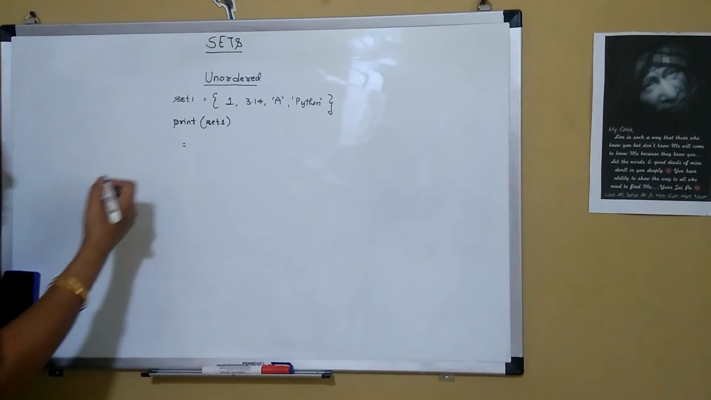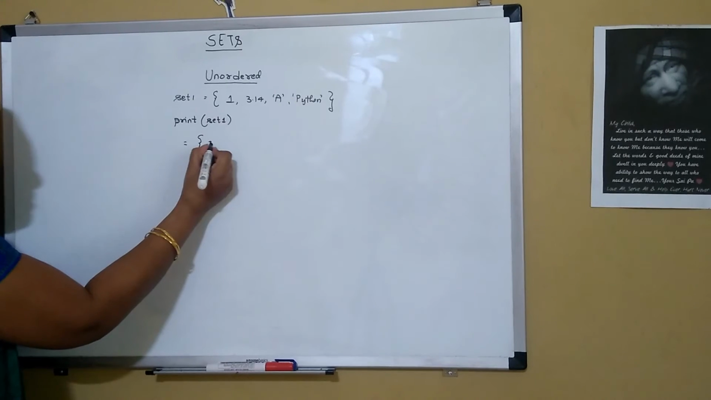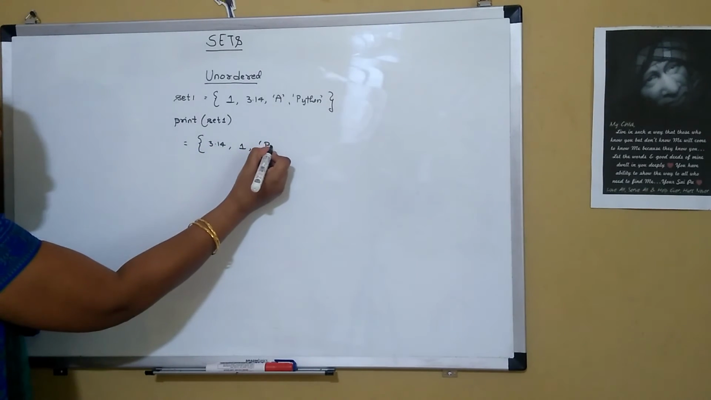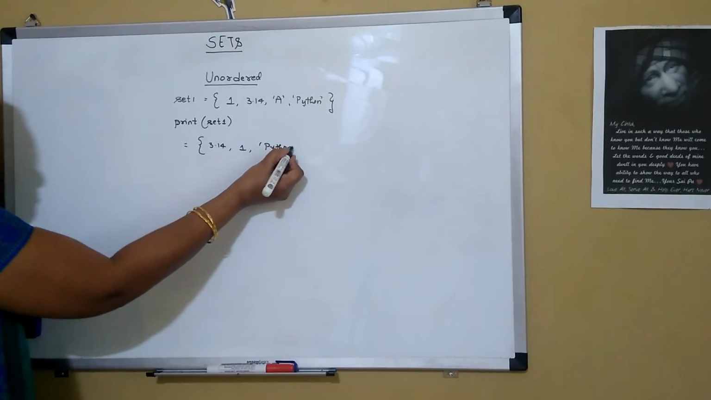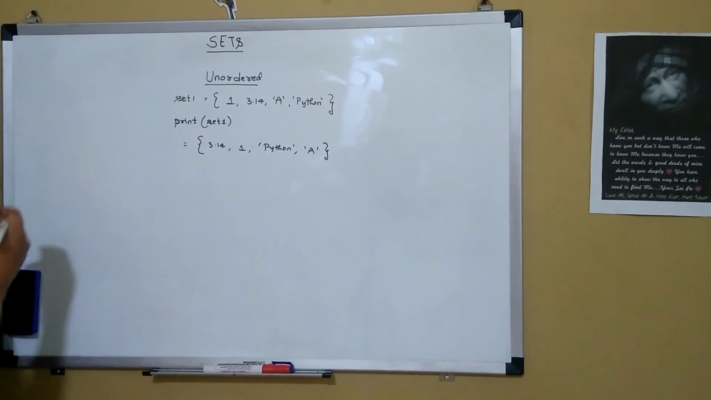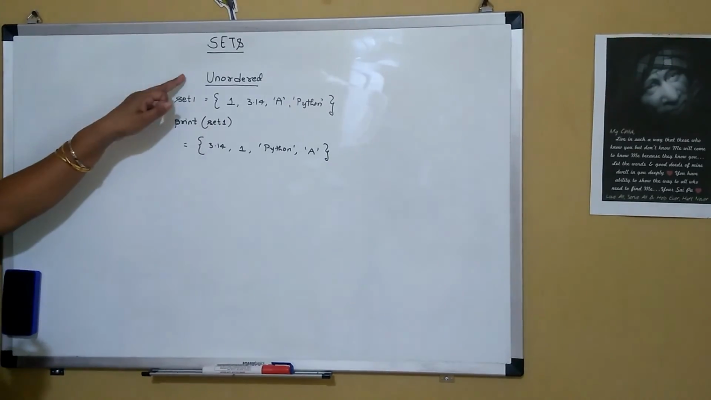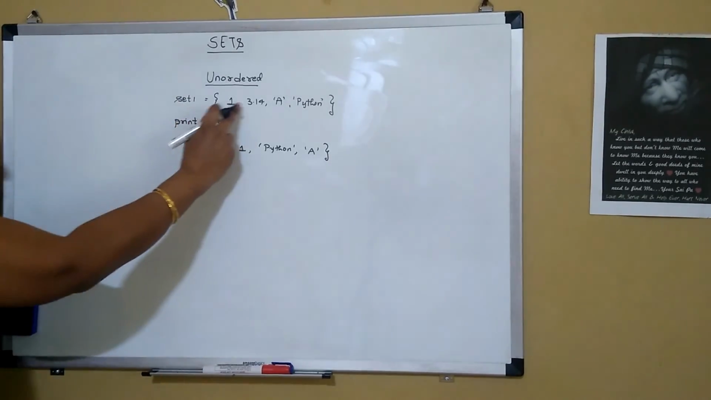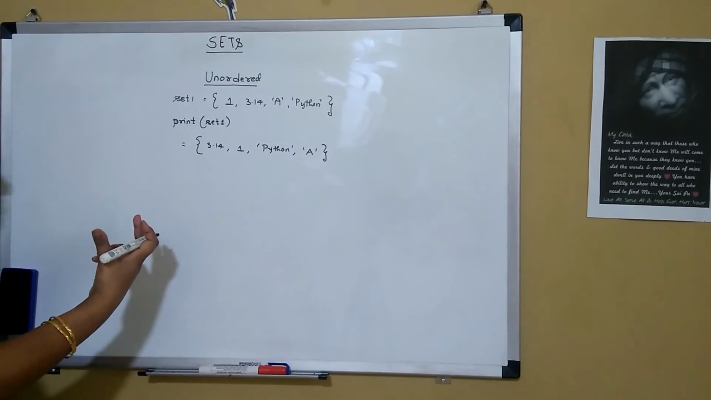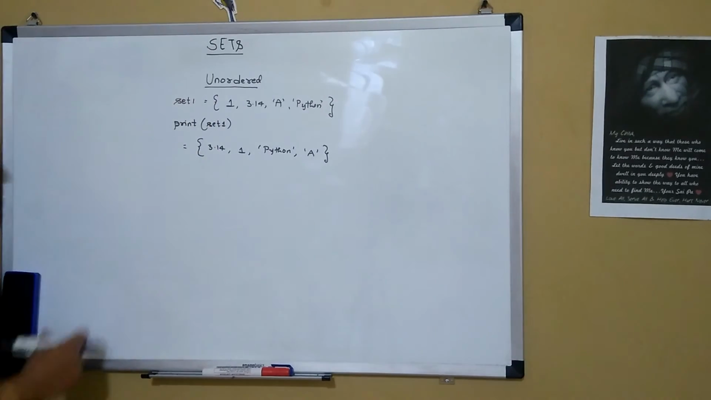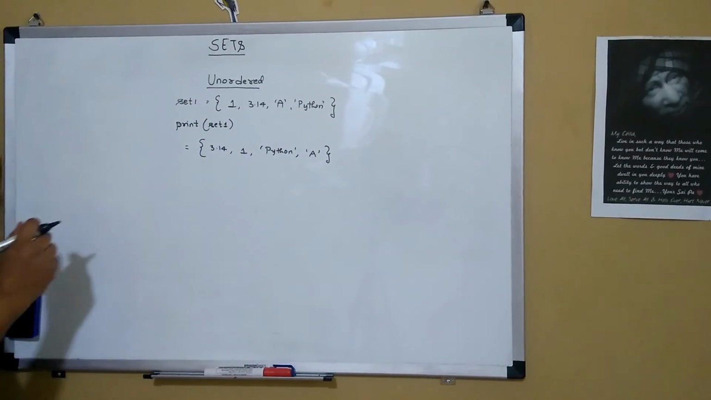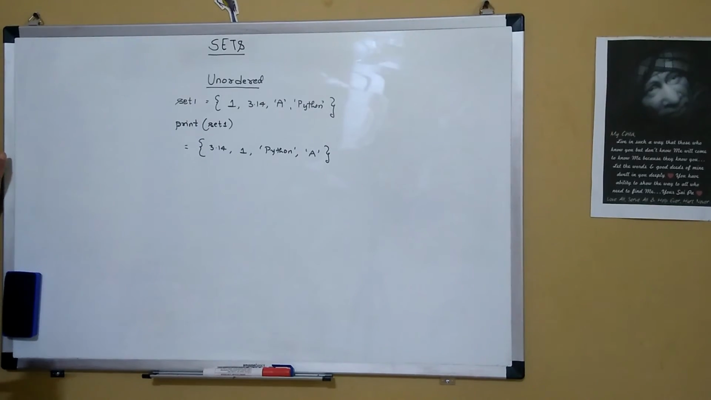It can print it in any way. So it might print 3.14 initially and then 1 and then Python and then A. So it prints it in a random way. So we say sets are unordered. We write it in one particular manner and it will print it in an unordered manner. So we say that sets are unordered. And we cannot access the set elements like we used to do it in lists and tuples.